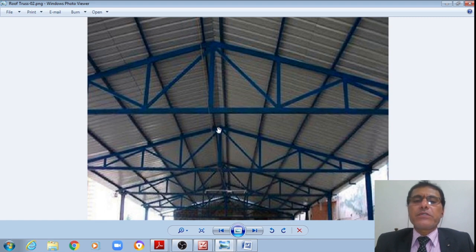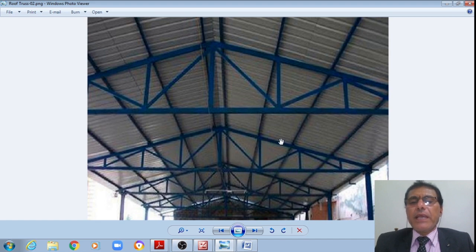There is a half truss shape provided by struts and ties. These are the ties, and this is the bottom principal tie. Therefore, this is basically a tension member, student.